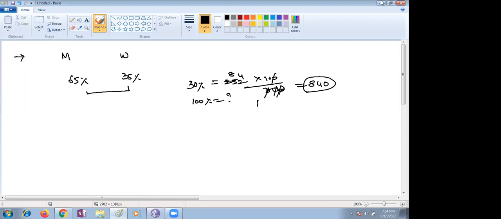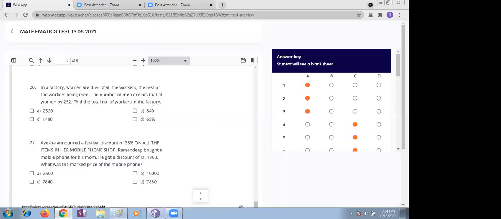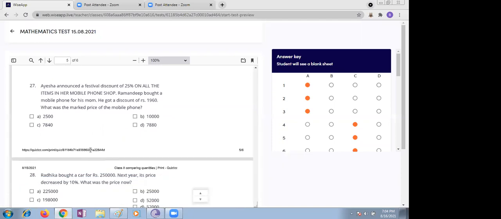Some questions are asking about one awarded with 25 rupees, another one awarded with 35. Next, Ayesha announced a festival discount of 25% on all the items in her mobile phones shop. Ramadeep got a mobile phone for his mom. He got a discount of rupees 1960. What is the market price of the mobile phone?